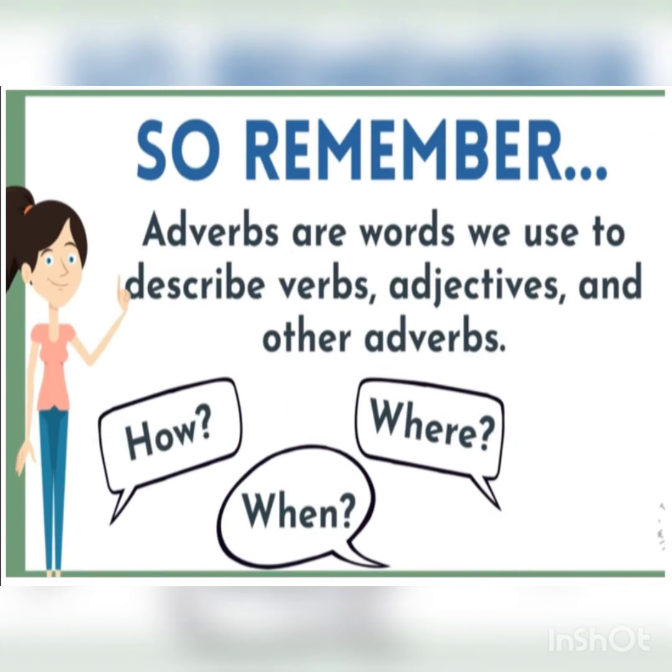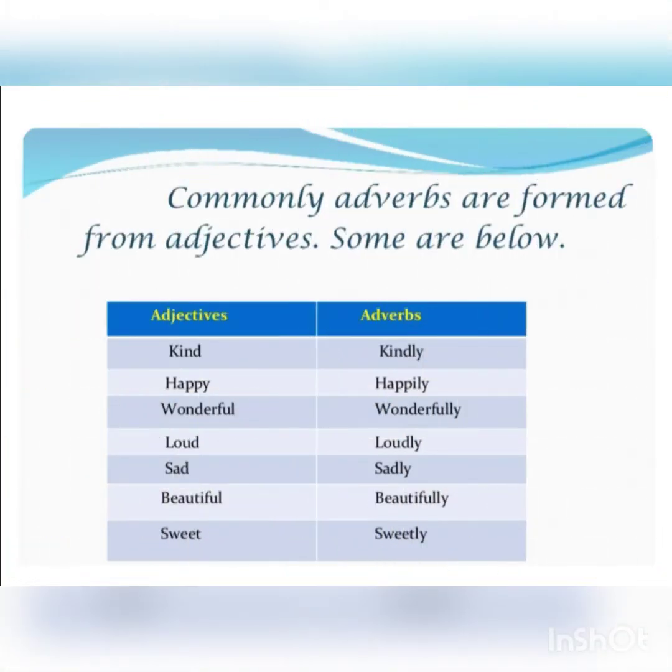Now, remember, adverbs are words we use to describe verbs, adjectives, and other adverbs. Basically, most adverbs tell us how, where, or when something is done. In other words, you can say they describe the manner, place, or time of an action. Now, commonly adverbs are formed from adjectives. So, some examples are given below.